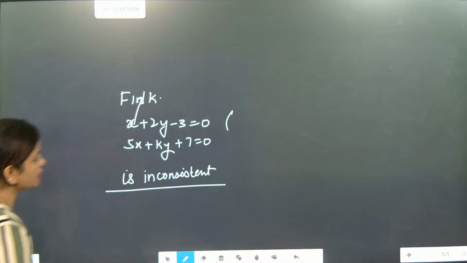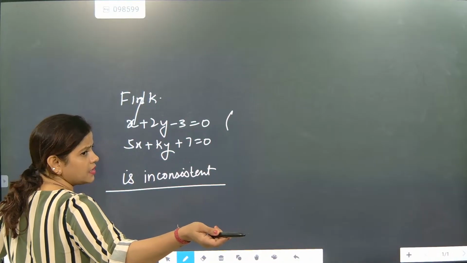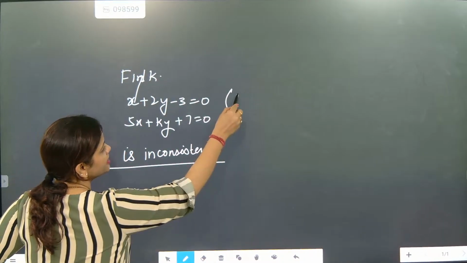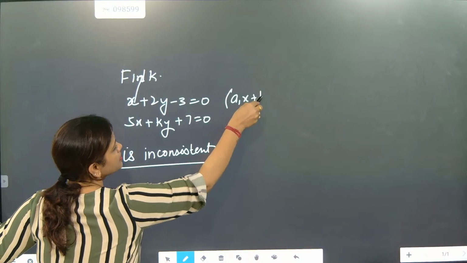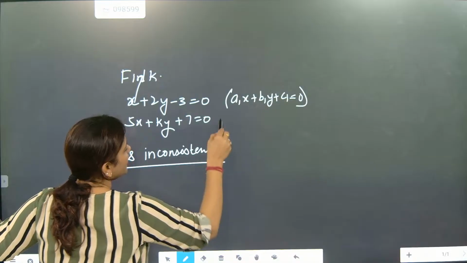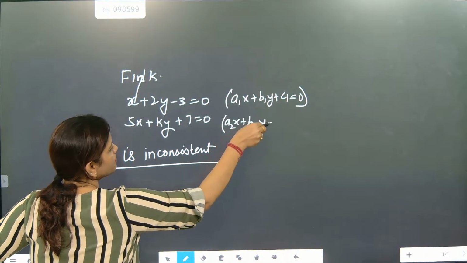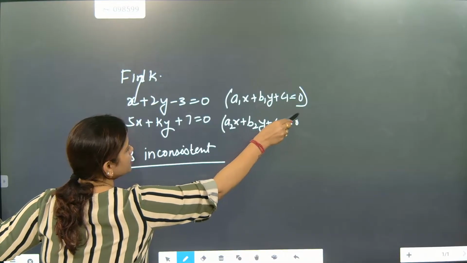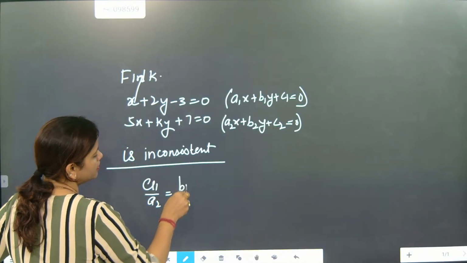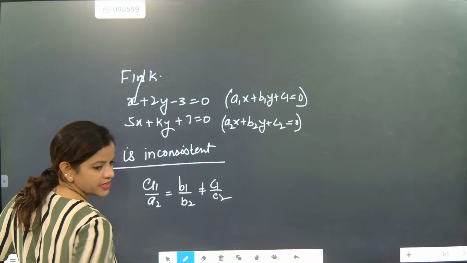Now look here. What we are going to do is the inconsistent solution, that is, parallel lines. So first we will write it as a1x plus b1y plus c1 equal to 0, and a2x plus b2y plus c2 equal to 0. So it will come as a1 by a2 is equal to b1 by b2 is not equal to c1 by c2.